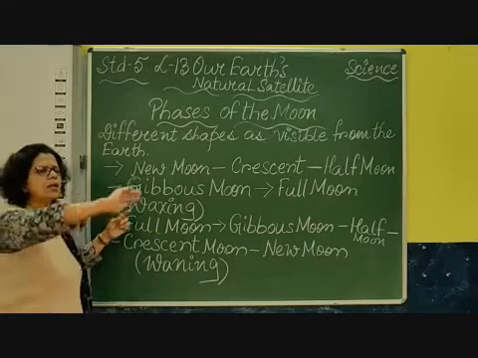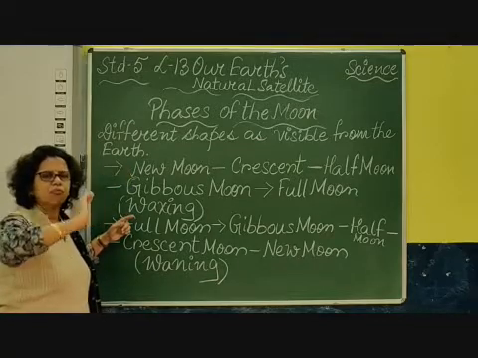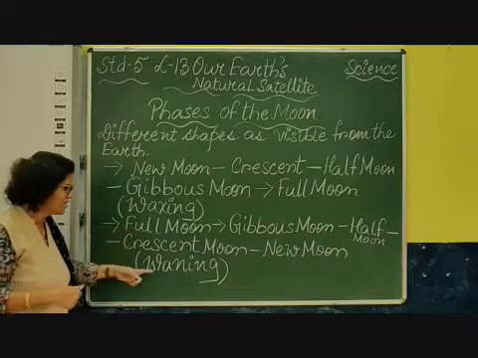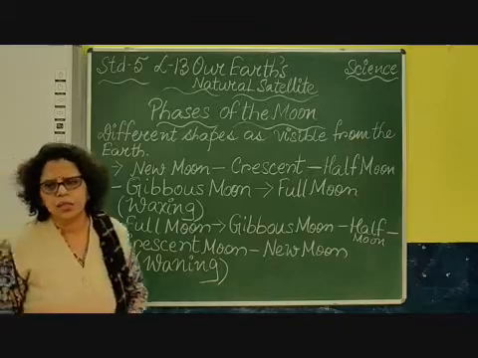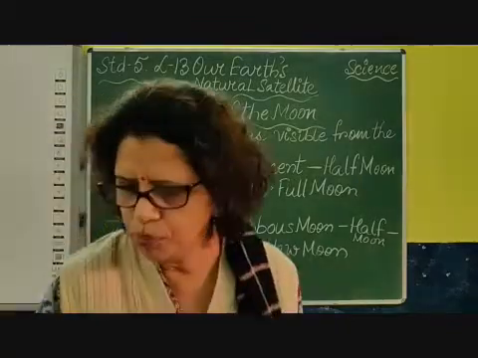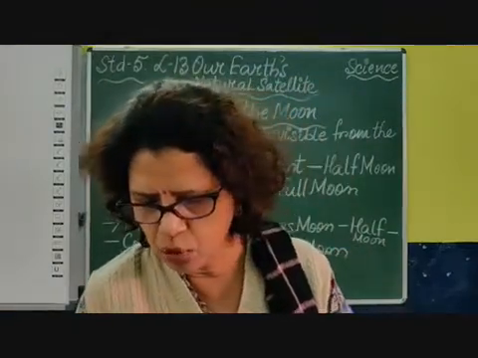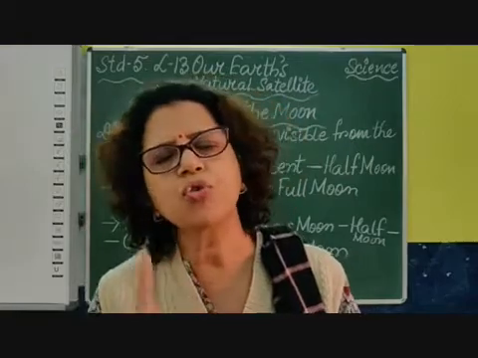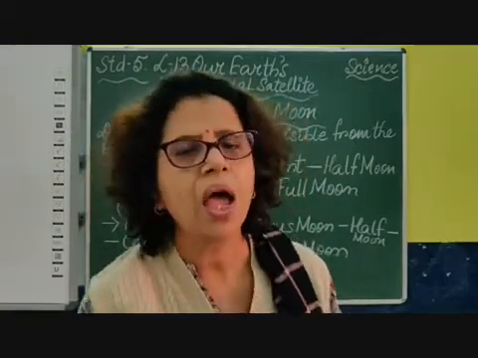Waxing is when the phase or the shape of the moon is increasing from 0 to full, and from full to 0 it is waning. Now sometimes you will hear the word blue moon. Blue moon means when you have a second full moon in a month, if you have 2 full moons in a month, that is called blue moon. That term is given as blue moon.